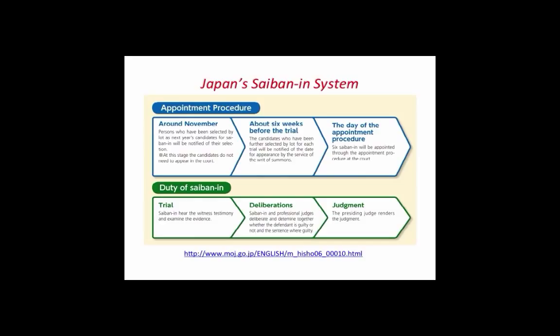Regarding arbitration, 3 professional judges and 6 Saibanin, lay judges, will deliberate together on guilt and sentence. To find a defendant guilty, the votes of at least 1 judge and 1 Saibanin are required. Rule of law in Japan is required to realize good governance. The aim is to establish a strong state and to preclude the abuse of power.